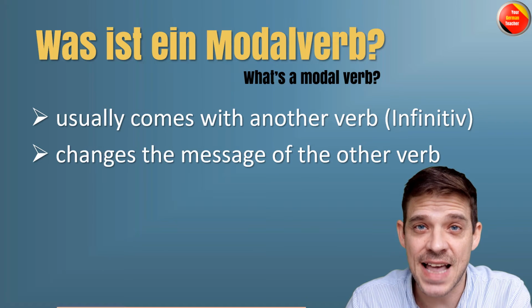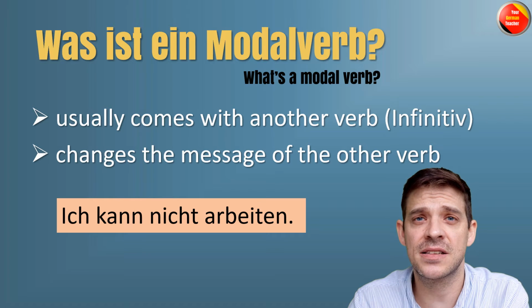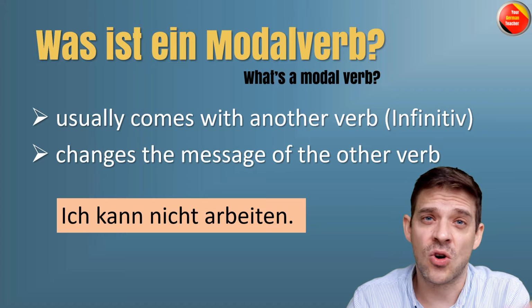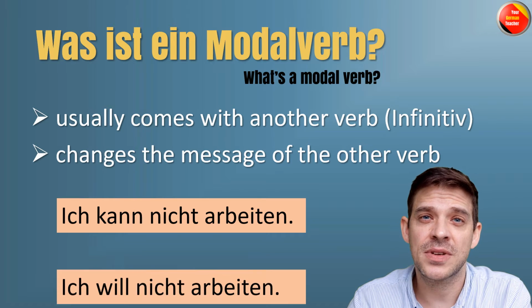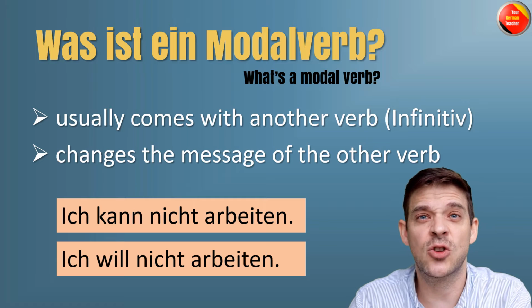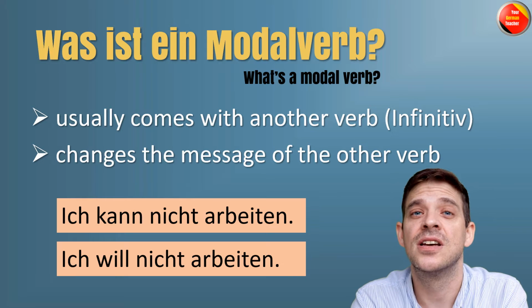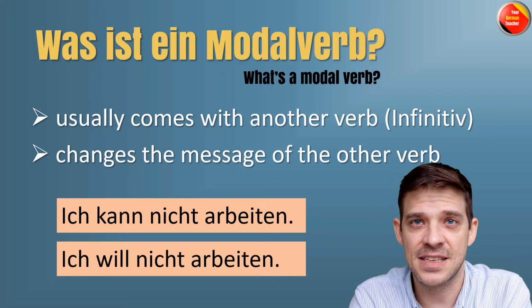Just as a quick example, ich kann nicht arbeiten, I cannot work, maybe I'm sick. Or if you use another modal verb, ich will nicht arbeiten, I don't want to work. Everything is the same, it only changes the modal verb and it changes the whole message, the whole meaning of the sentence.